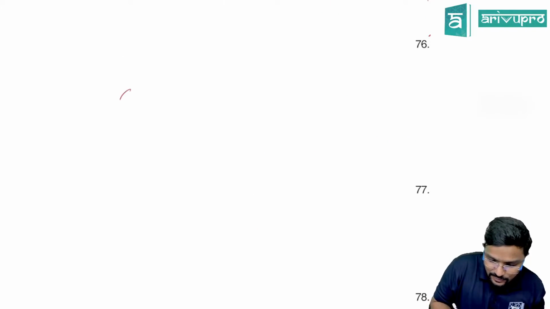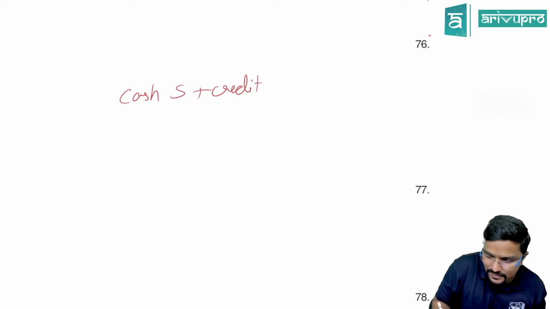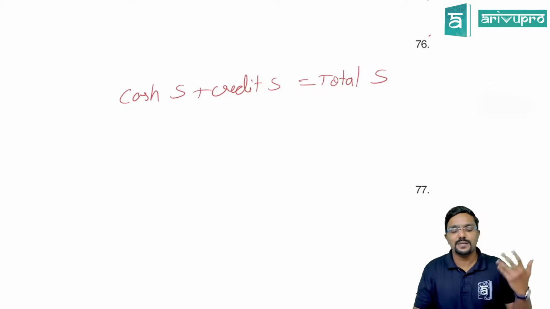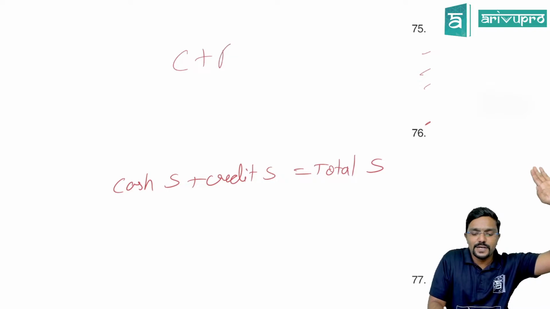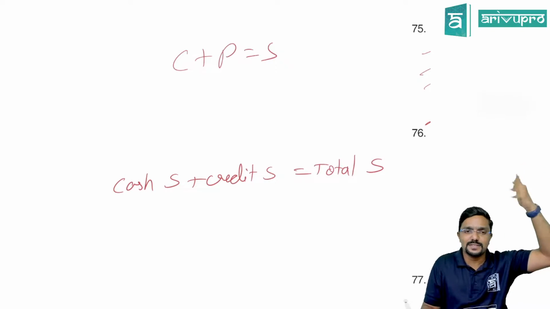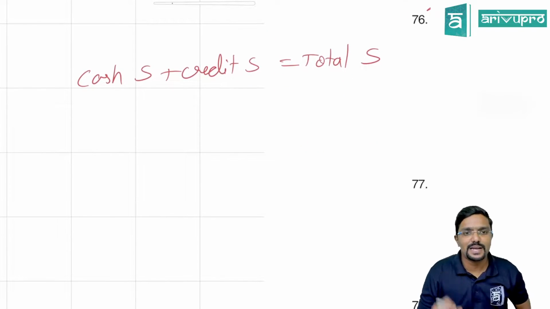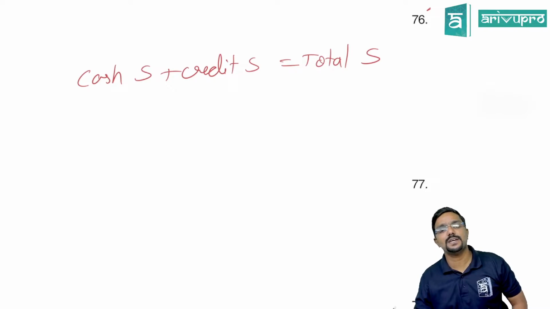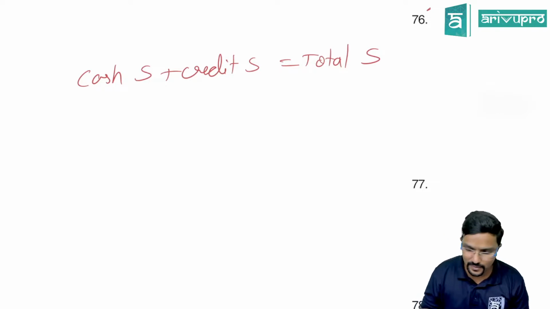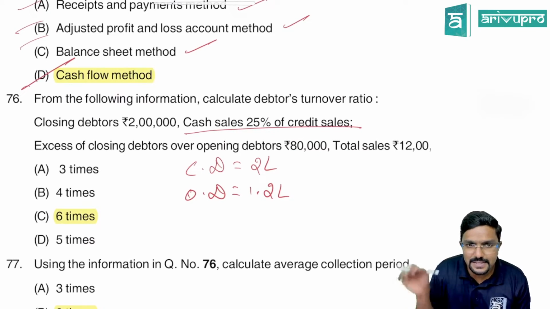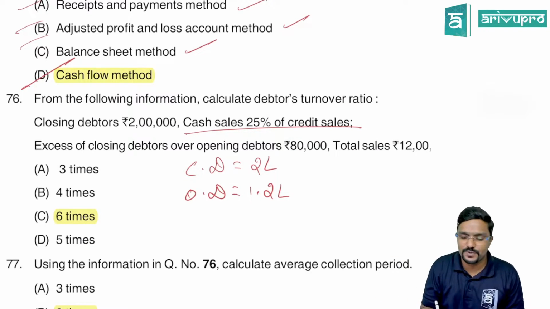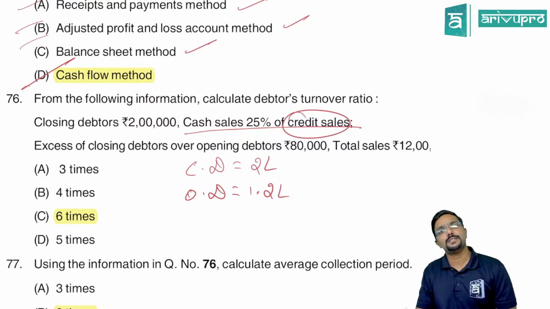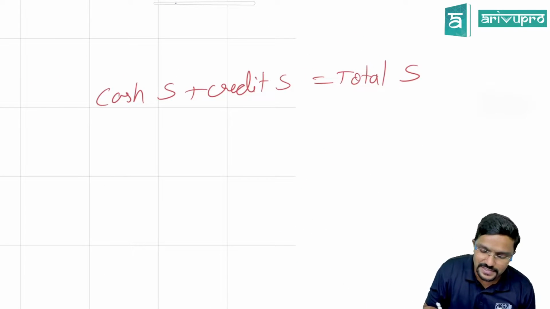So can I do this? Cash sales plus credit sales is equal to total sales. Okay, similar to the cost plus profit is equal to sales calculation we will do now. They have told cash sales is 25% of credit sales. So as it is given as a percentage of credit sales, let us assume credit sales as 100.